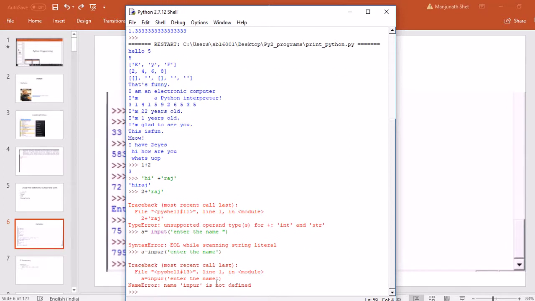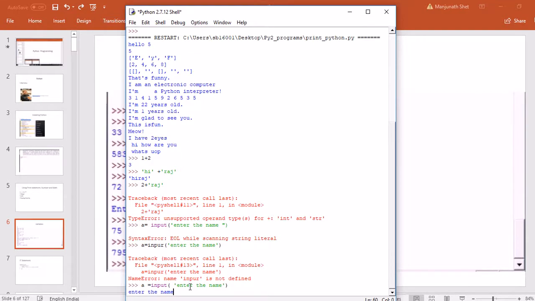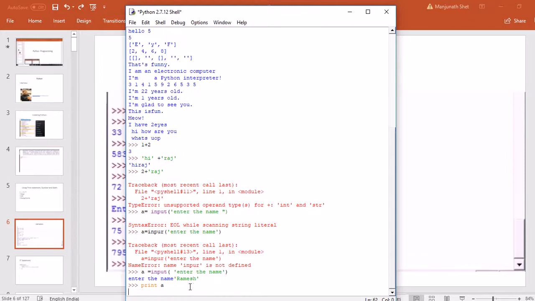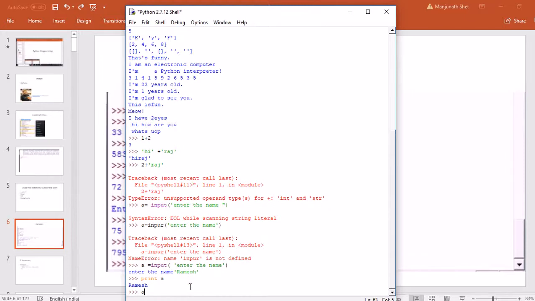It will ask for the name. You can write a name in single quotes, Ramesh. Now if you do print A, you will get that. If you have to enter a number, you don't have to put it in single quotes.